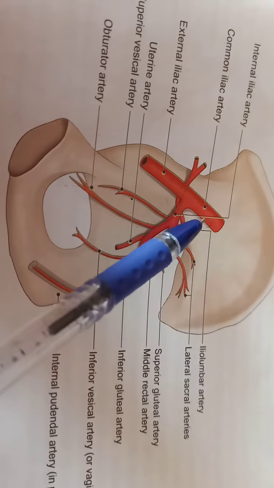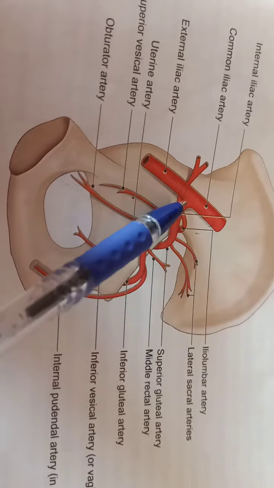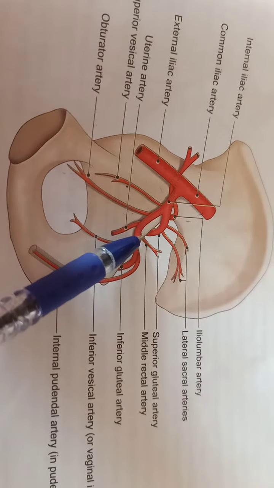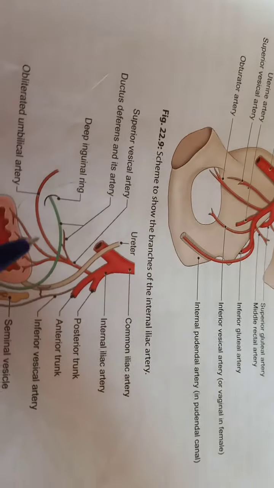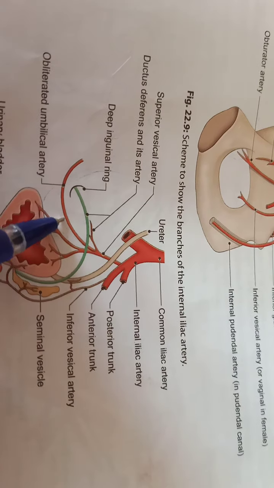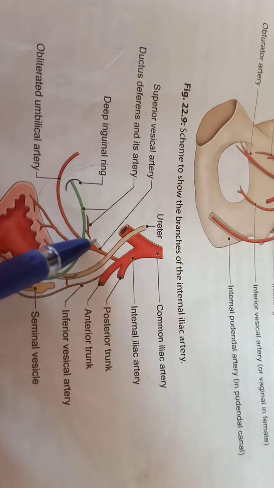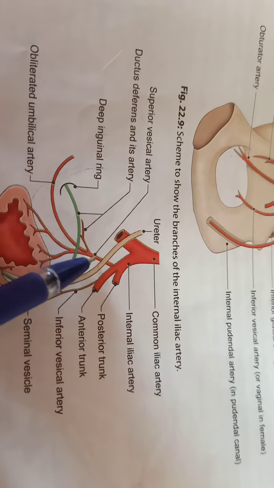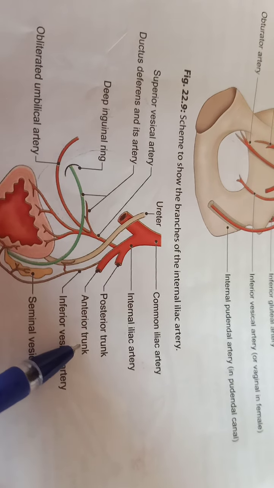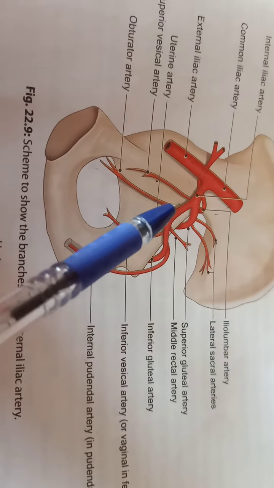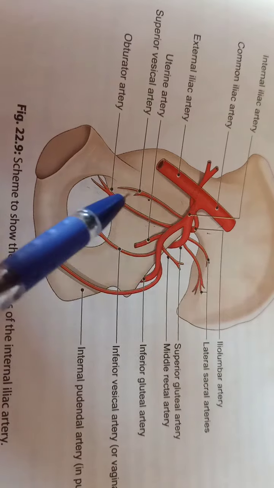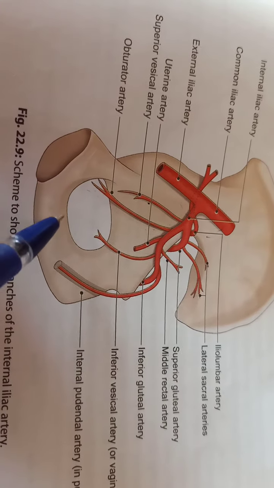The internal iliac artery is further divided into anterior and posterior trunk. Now from the anterior trunk, the arteries which arise are as follows. The first artery we saw was the superior vesical artery, which is an obliterated umbilical artery. The next artery we saw from the anterior trunk was the obturator artery, which is supplying the obturator internus and the obturator canal.